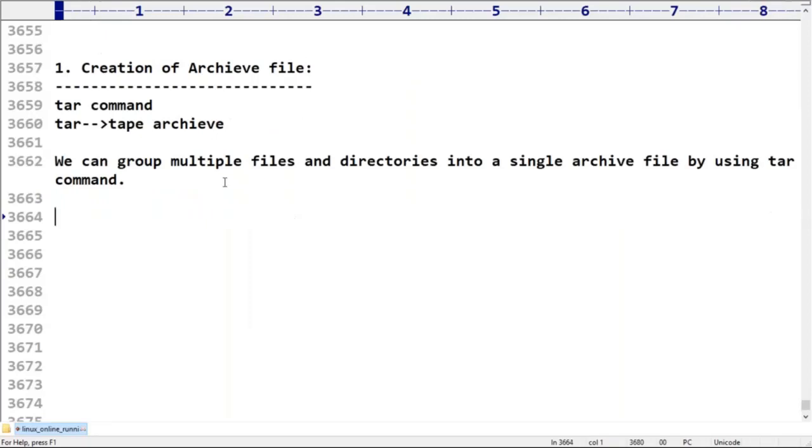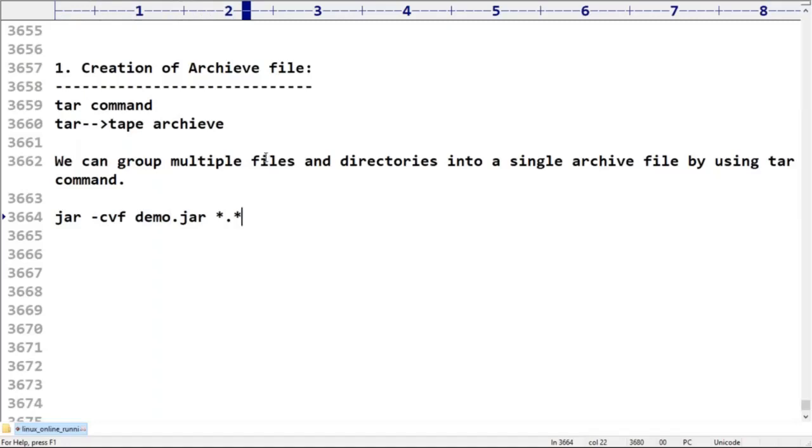Anyone coming from a Java background? Have you remembered there is a concept named the jar file in Java, the Java archive file? To create a jar file, what is the command we are going to use? jar -cbf demo.jar star, something like that.